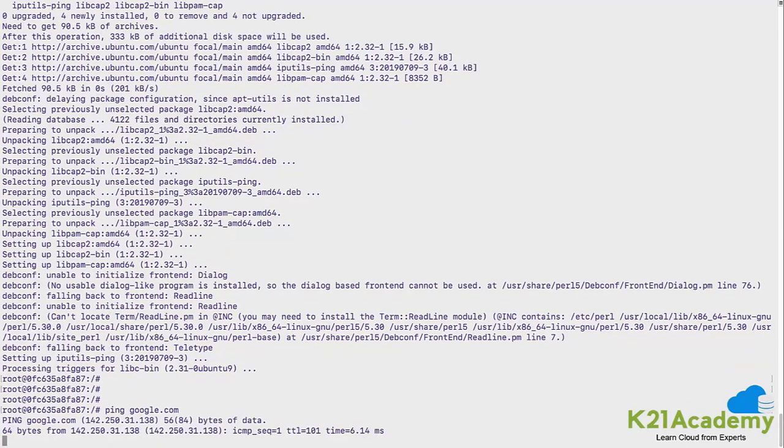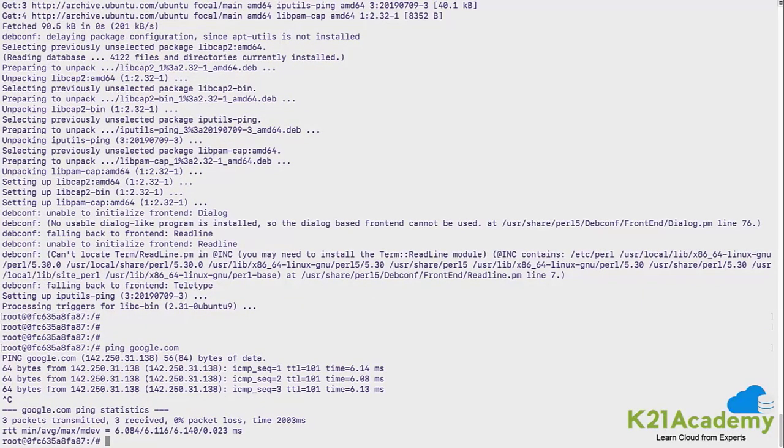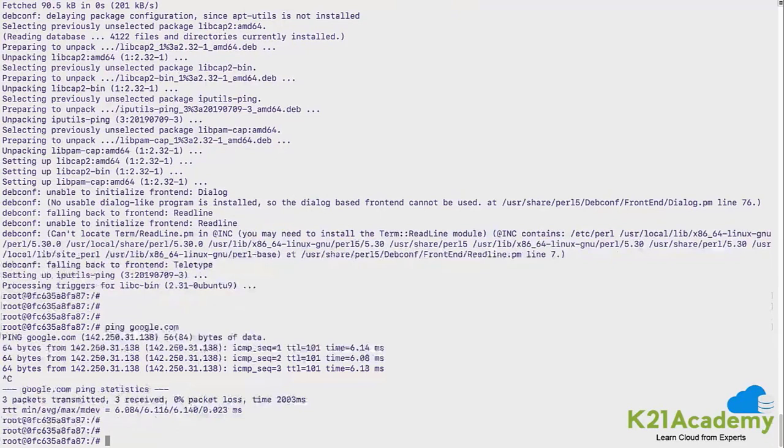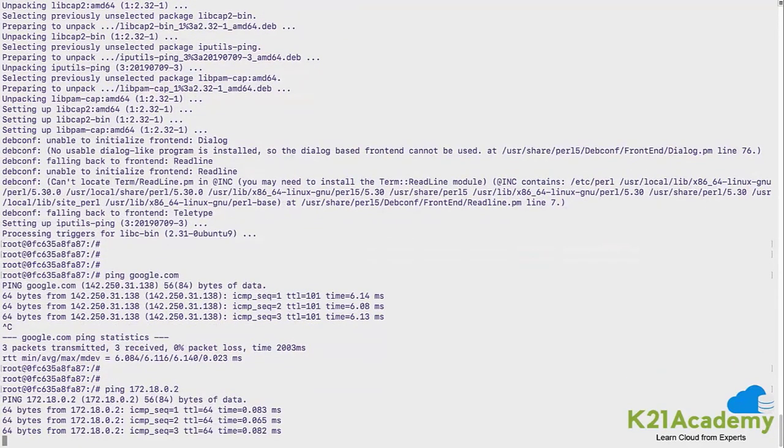Let me ping google.com. Yes, even on the custom bridge, the egress is by default allowed. Let me ping the container on the same bridge. 172.18.0.2 is the other container. It's able to ping the container on the same bridge.